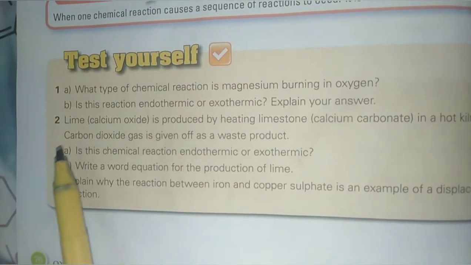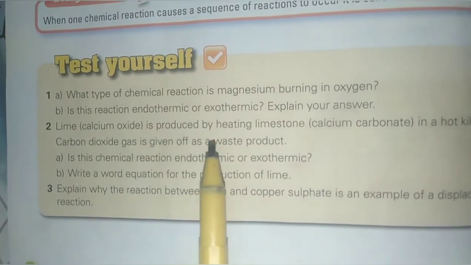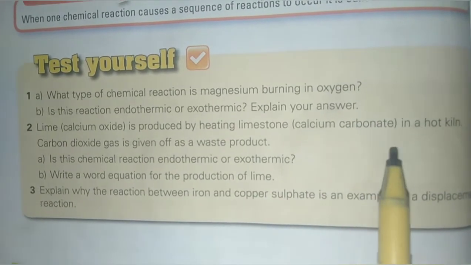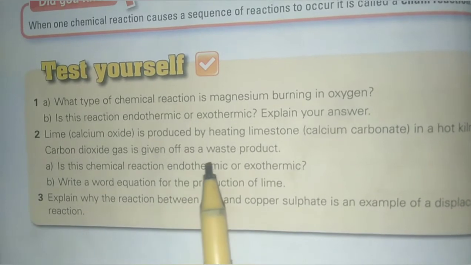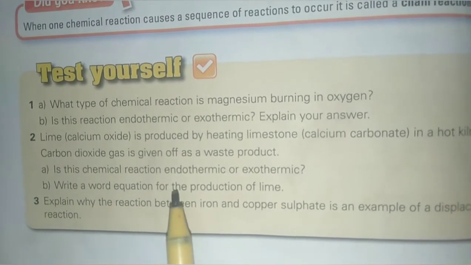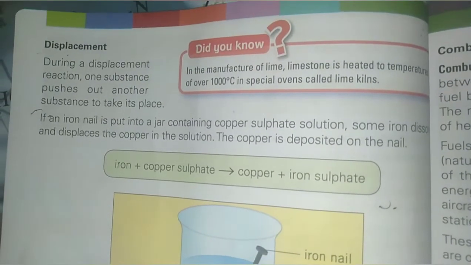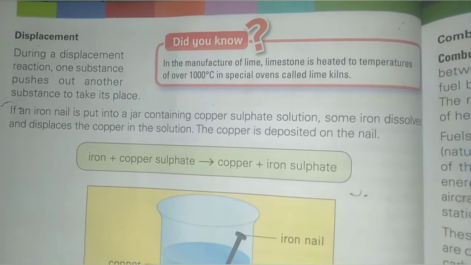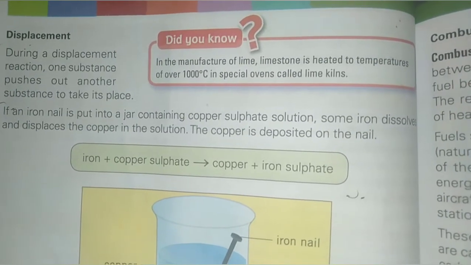Question number 2. Lime, whose chemical name is calcium oxide, is produced by heating limestone, that is calcium carbonate, in a hot kiln. Carbon dioxide gas is given off as a waste product. Part 1. Is this chemical reaction endothermic or exothermic? Beta, this is an endothermic reaction because it needs a very high temperature, that is 1000 degrees Celsius, for the decomposition of calcium carbonate.